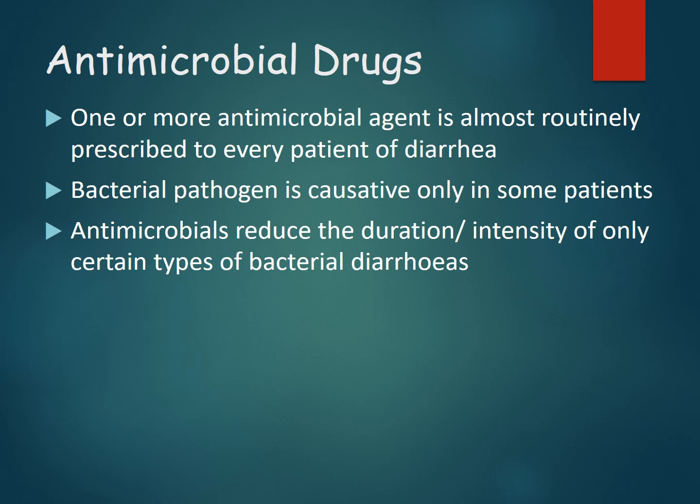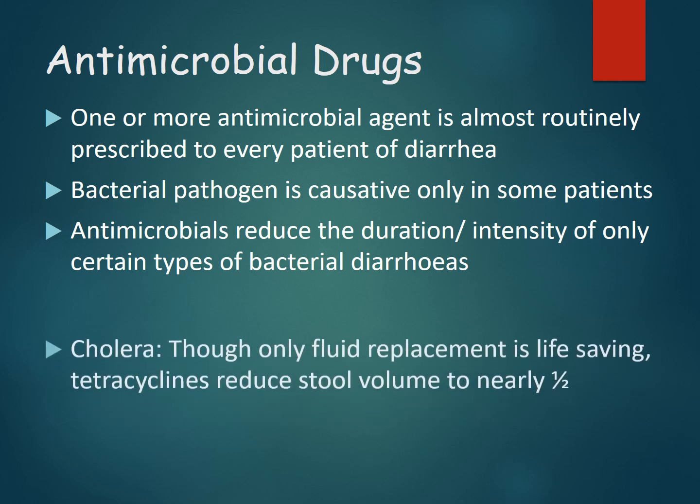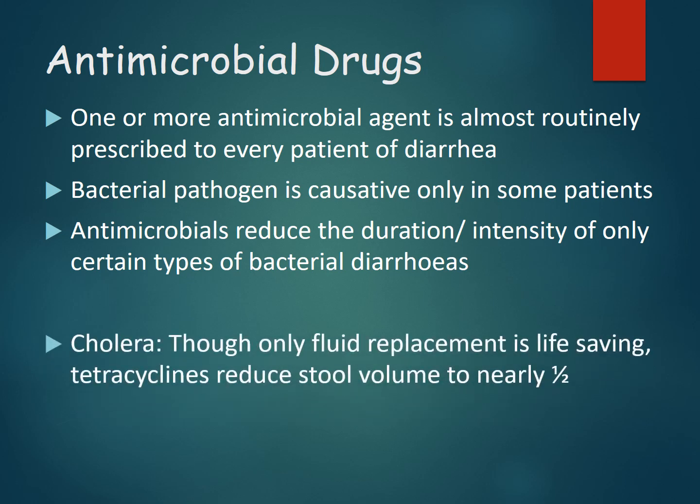So only a few types of bacterial diarrhea can be reduced in duration or intensity by giving these antimicrobial agents. Okay, then now we can see what types of bacteria are causing diarrhea, or what all types of bacterial diarrheas can be stopped with antimicrobial drugs. First and important one is cholera. Though only fluid replacement is life-saving, tetracycline reduces the stool volume by nearly half.